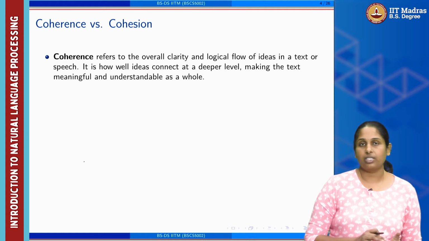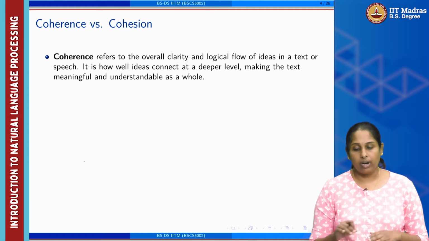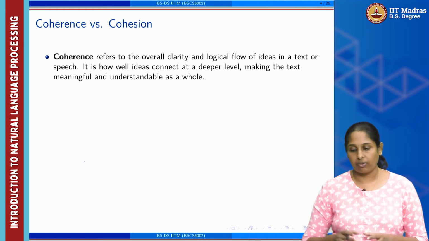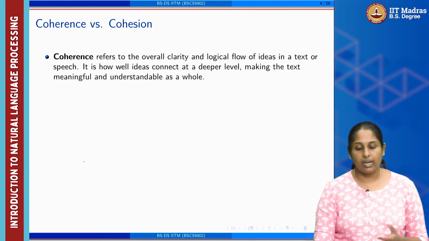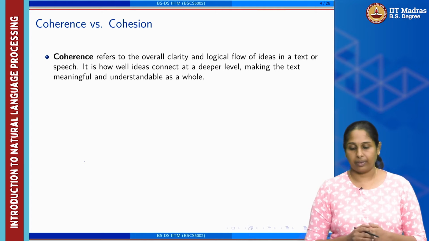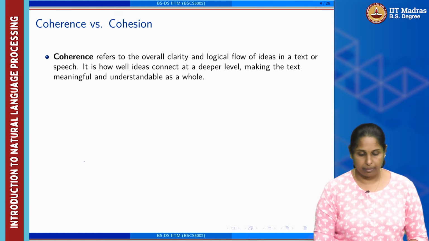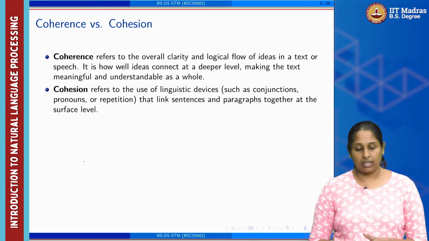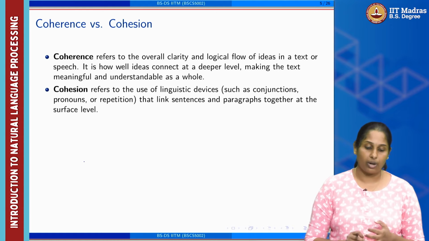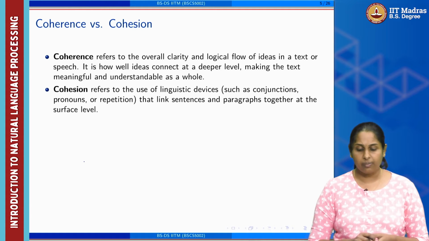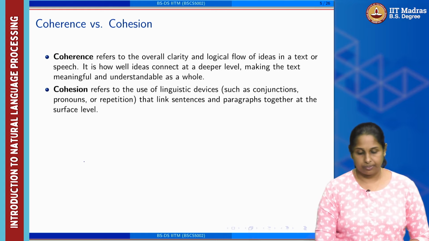Now, what is the difference between coherence and cohesion? Coherence refers to the overall clarity and logical flow of ideas in a text or a speech, how well ideas connect at a deeper level, making the text more meaningful and understandable as a whole. Cohesion, on the other hand, refers to the use of linguistic devices such as conjunctions, pronouns, repetitions that link sentences and paragraphs together at the surface level.